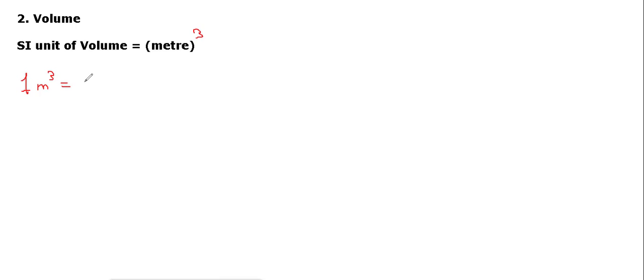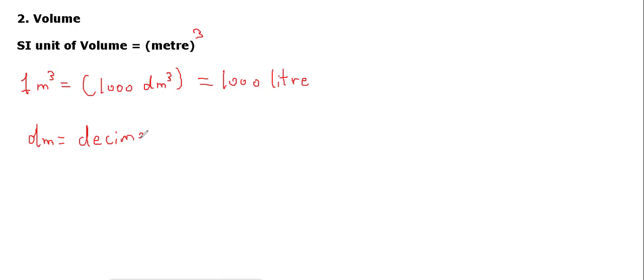1 meter cube is equal to 1000 decimeter cube, right? dm stands for decimeter, and this 1000 decimeter cube is equal to 1000 liter. 1 decimeter is equal to 10 raised to power minus 1 meter.